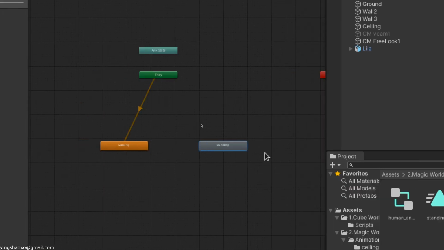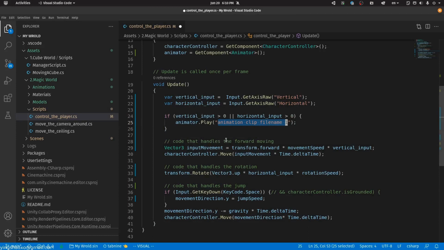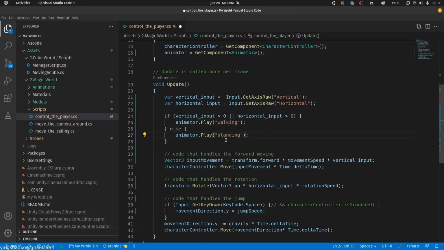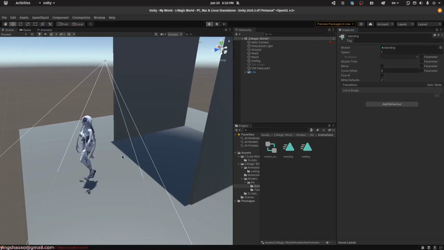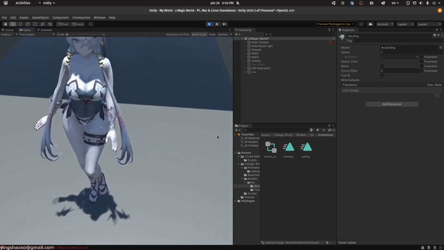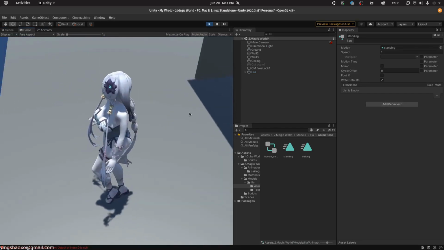We're going to switch between those 2 animations. So if it's greater than 0, we would say animator play the walking animation. Then if it's not, we would just play the standing animation. After that, let's try it out. For now, as you can see, our character is standing right there.